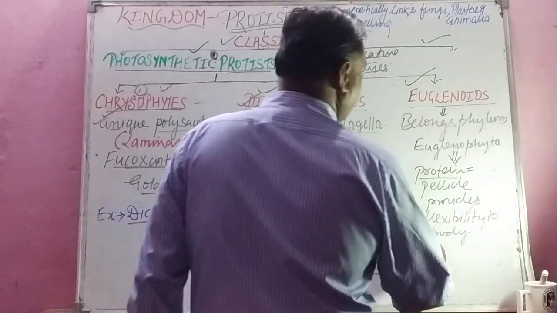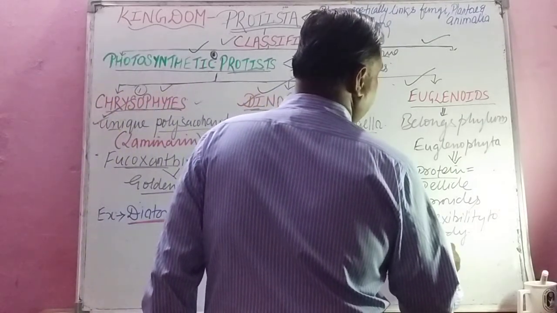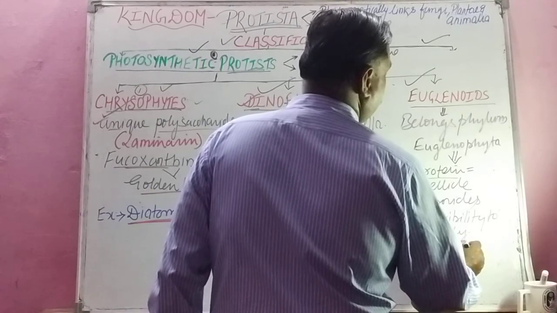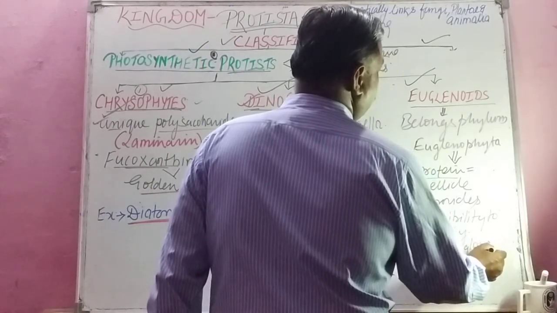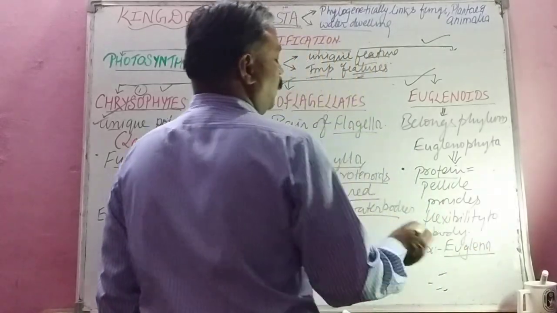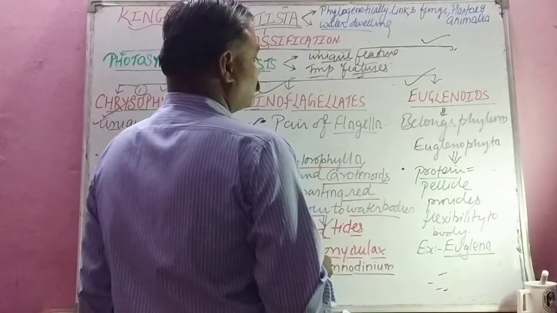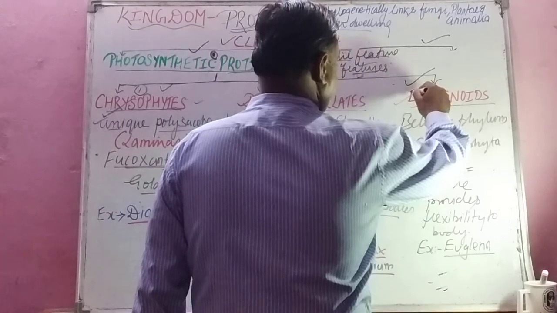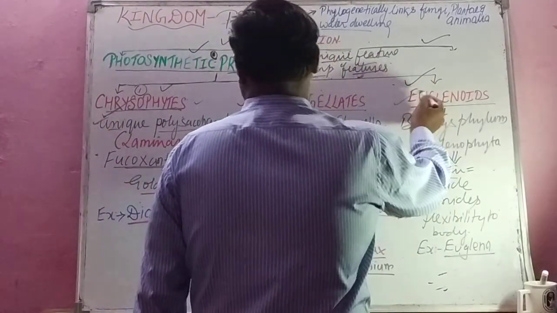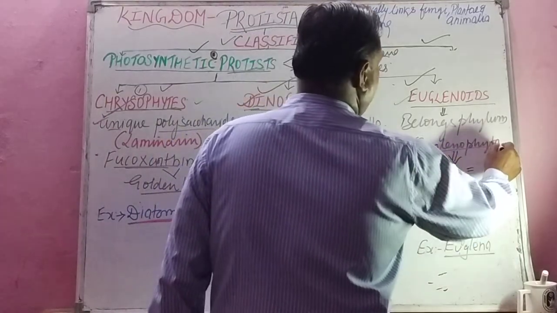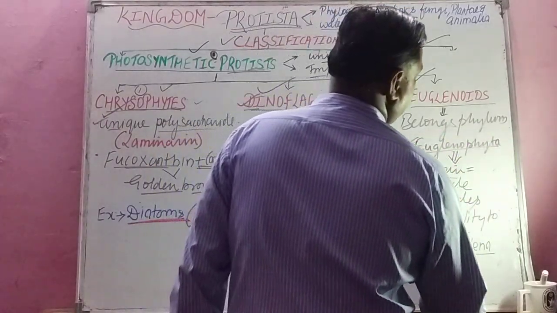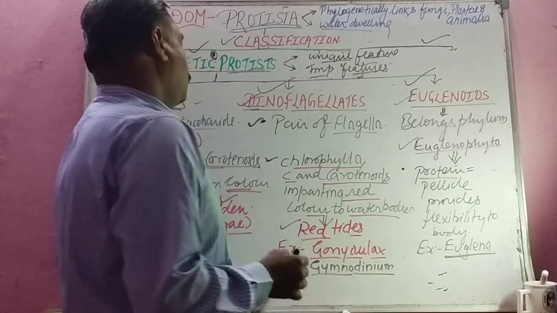And the best example is Euglena. Euglena has flagella also. So euglenoids is the photosynthetic protist. Phylum is Euglenophyta, and the example is Euglena, isn't it?